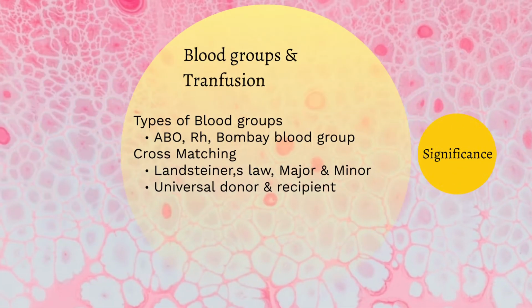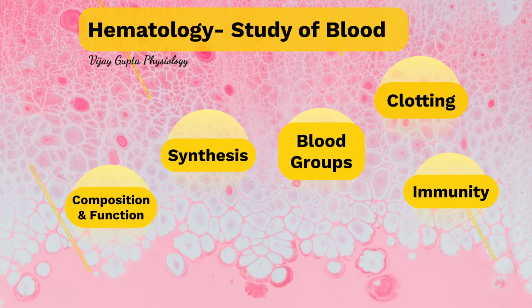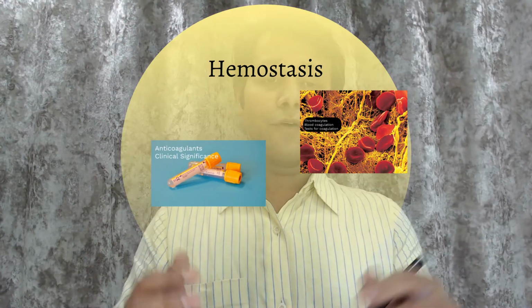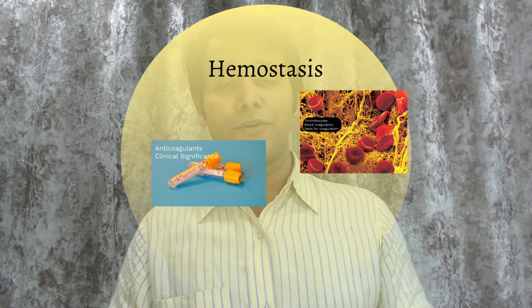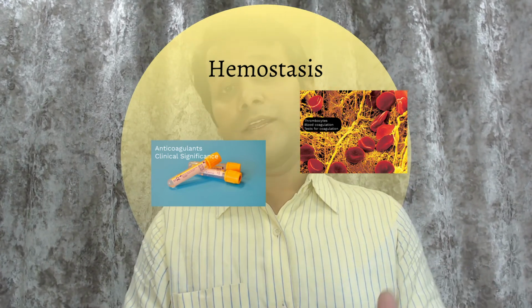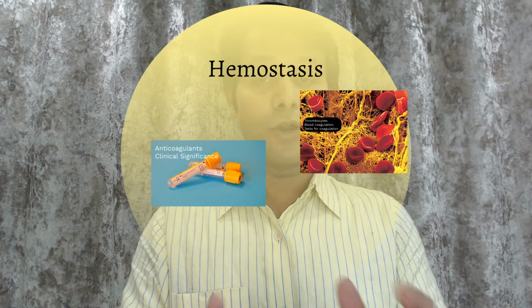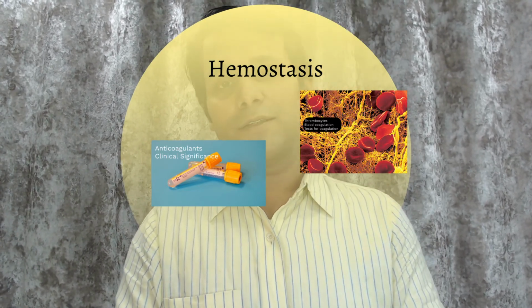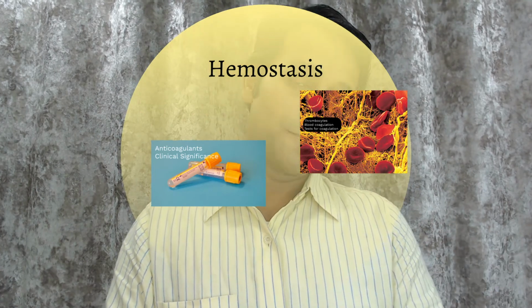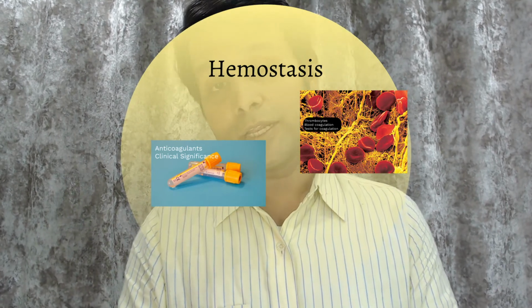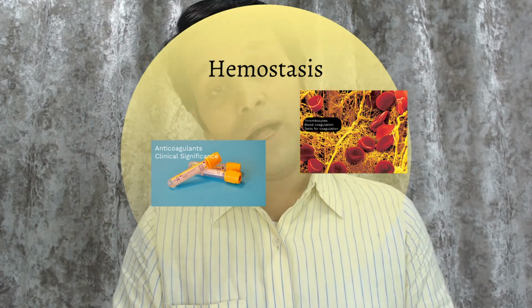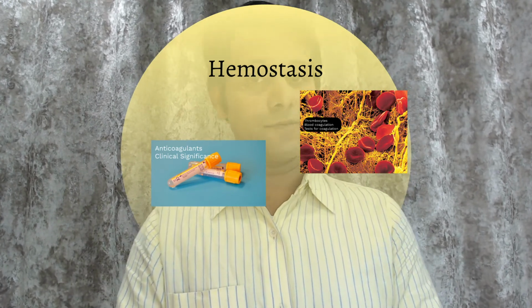Next, in hematology, we'll be studying the clotting mechanisms. Clotting still remains a very difficult topic for many undergraduates and postgraduates. There are various things we need to understand as far as clotting is concerned, which is also called hemostasis. Hemostasis is stoppage of the flow of blood. The two important things which play a role here are platelets, which help in stoppage of bleeding, and fibrinogen, which forms the fibrin thread, which helps in clotting.